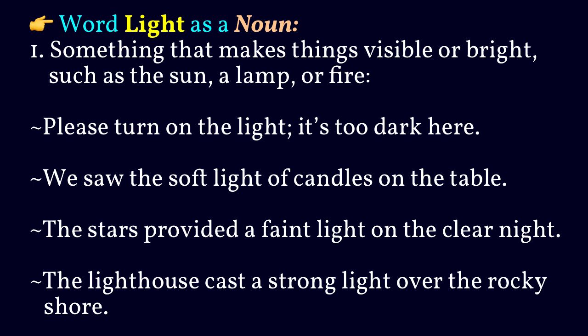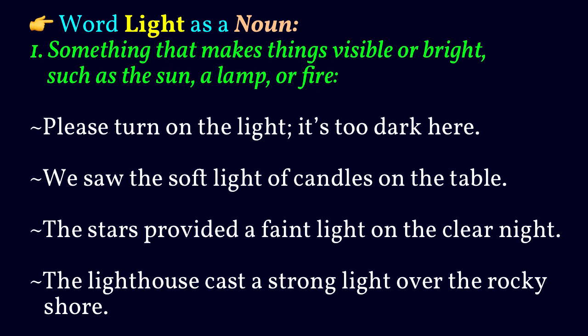Word light as a noun. First meaning, light as a noun is something that makes things visible or bright, such as the sun, a lamp, or fire. Please turn on the light. It's too dark here.